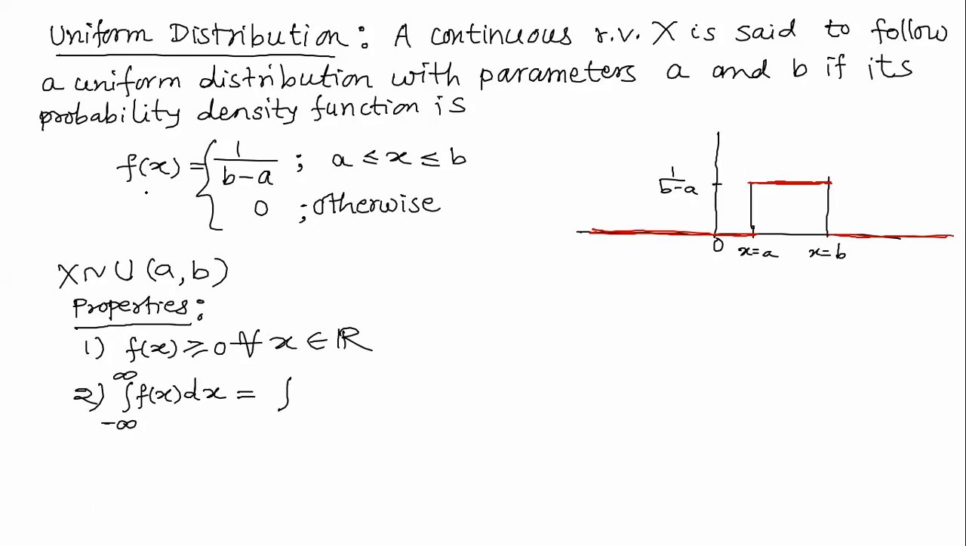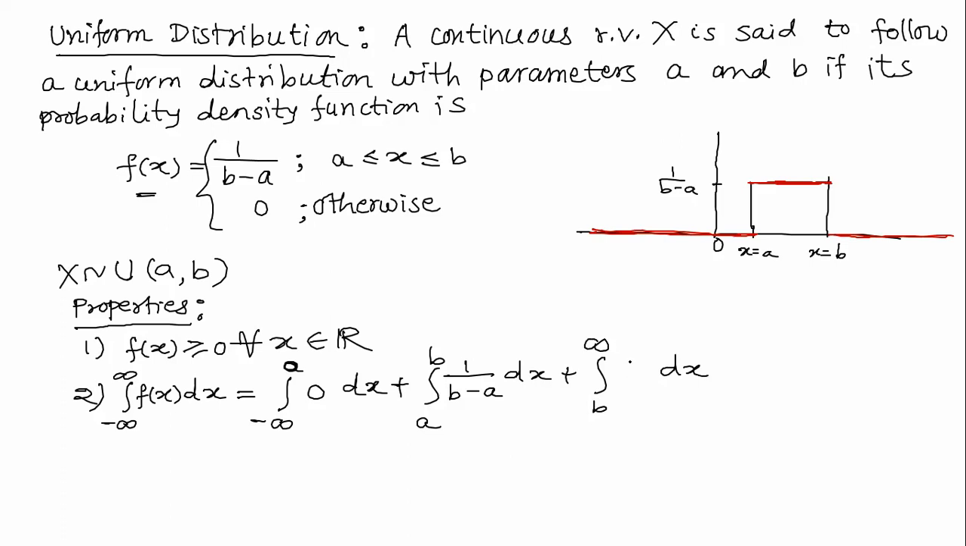So you can see either the definition of f of x or you can see the graph. Both are complementary to each other. In this, you can see that f of x has different values. When x is from minus infinity to a, f of x is 0. When x is from a to b, f of x is 1 upon b minus a. And when x is from b to infinity, f of x is equal to 0.